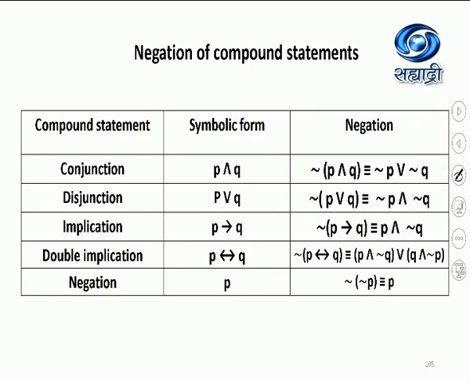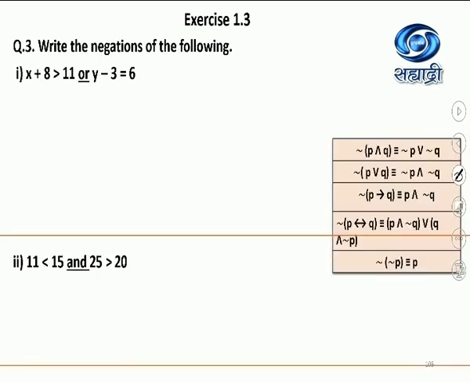Please note it down. Okay, so we are going to use this to write the negation of the compound statements. I've kept the result readily available so that writing the negation of the statements in question 3 from exercise 1.3 will be easy for you. The question is very straight. Write the negations of the following. Now this is not a symbolic form. This is the verbal form of the statements.